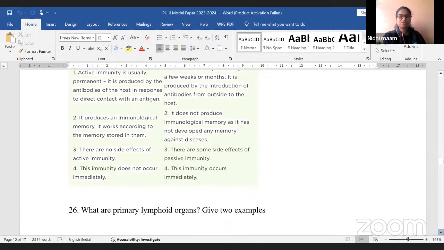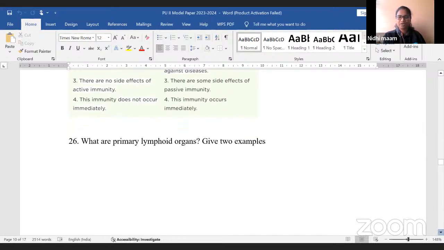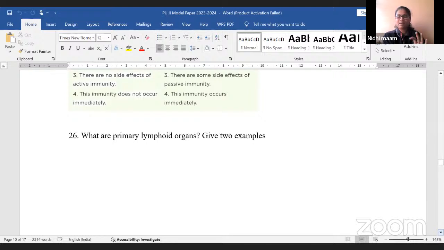So, let us proceed to the next question. What are primary lymphoid organs? Give 2 examples. Yes, my dear students. What are primary lymphoid organs? This question carries 1 mark, and since they ask for 2 examples, each example carries half a mark.